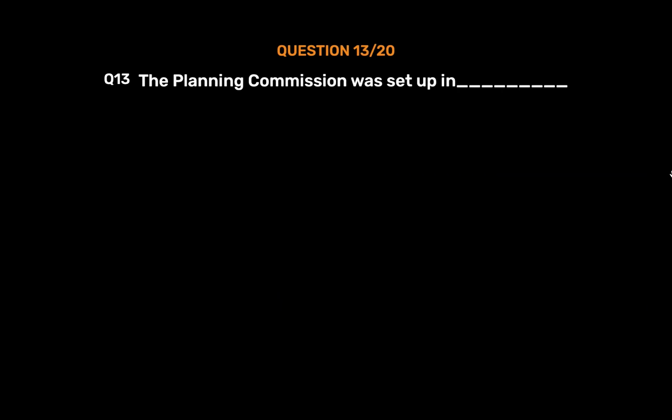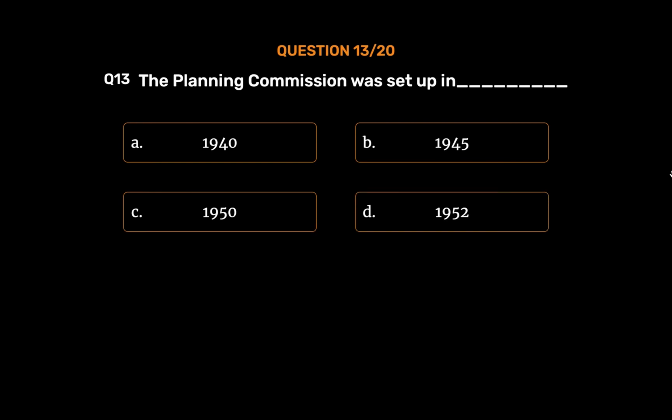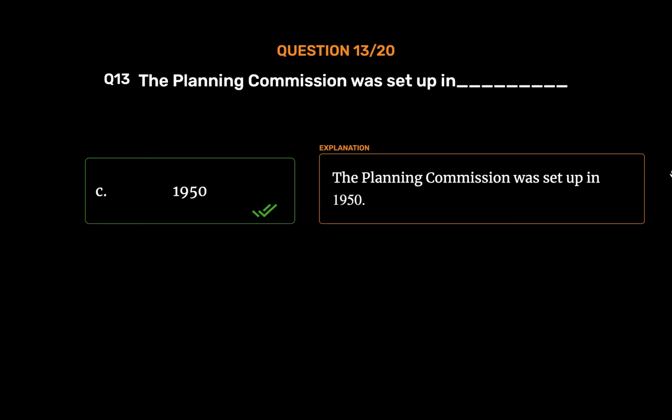Question number 13. The Planning Commission was set up in _. Option A. 1940. Option B. 1945. Option C. 1950. Option D. 1952. The correct answer is Option C. 1950. The Planning Commission was set up in 1950.